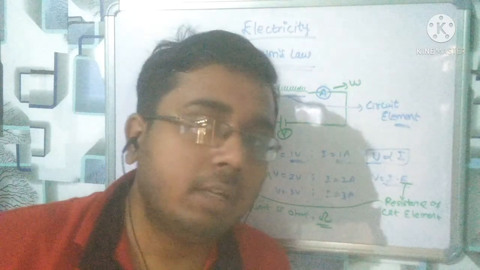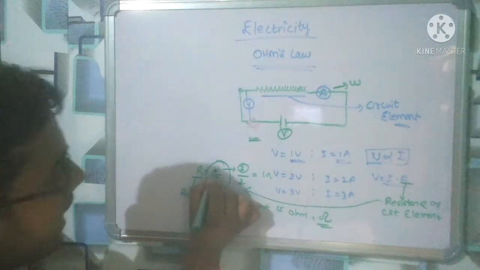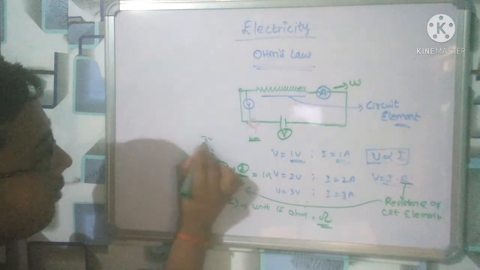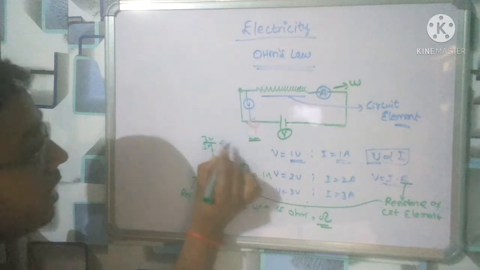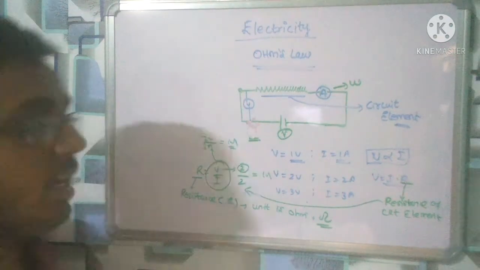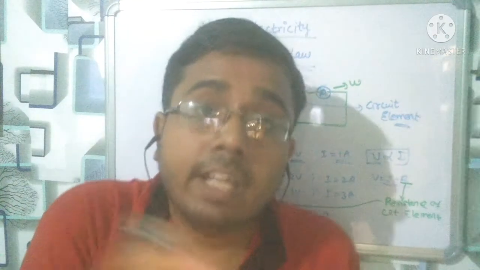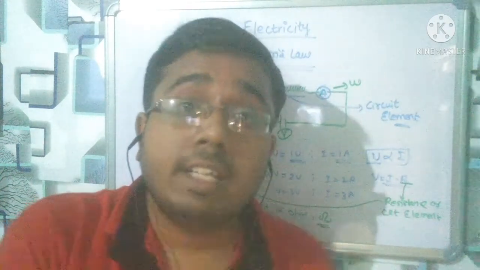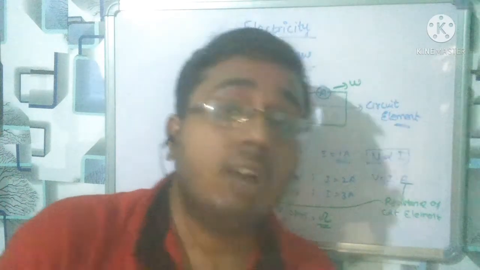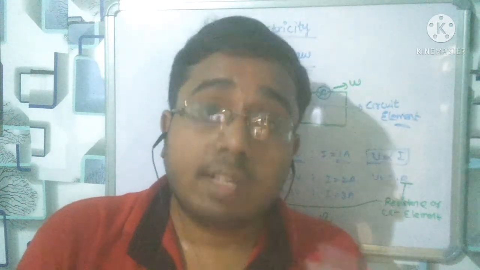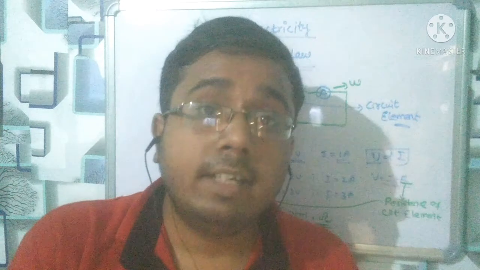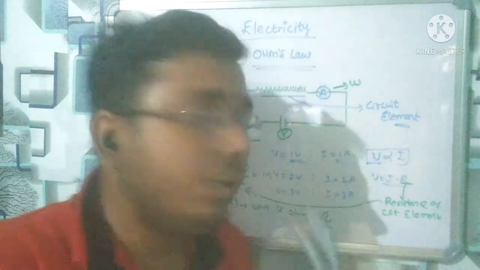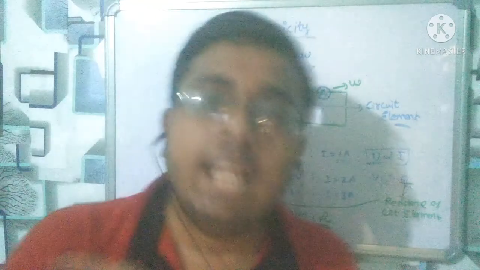Keep this in mind. Now as we increase up to 3 volt with current 3 ampere, again the resistance is 1 ohm. So we see that on increasing voltage linearly, current also increases linearly, and the resistance, or the proportionality constant of the circuit element, stays constant. Means the slope is constant, while voltage and current vary linearly. All this is done by experiment in the lab.